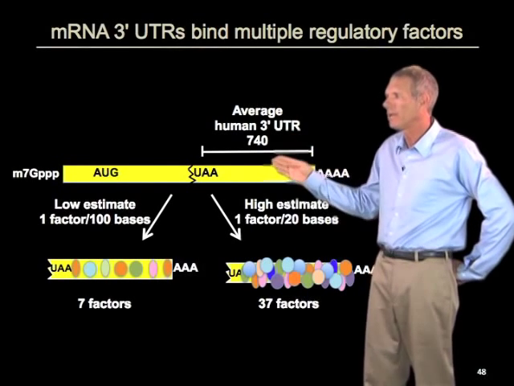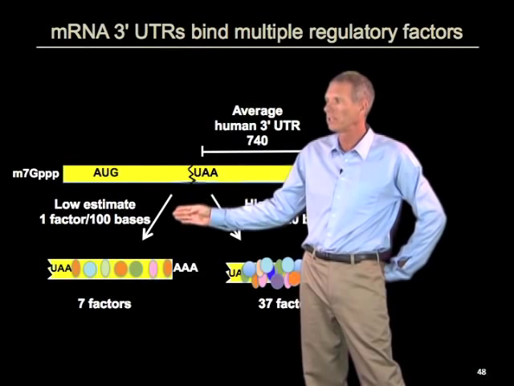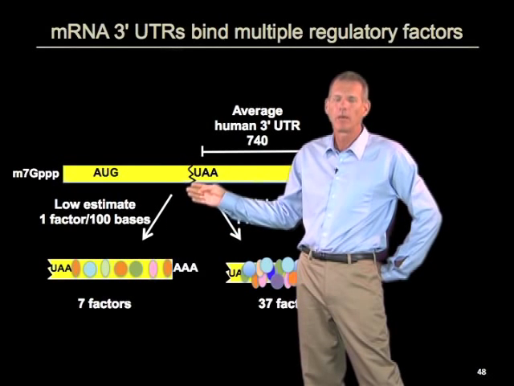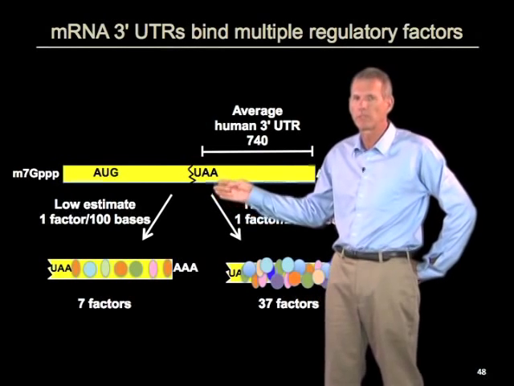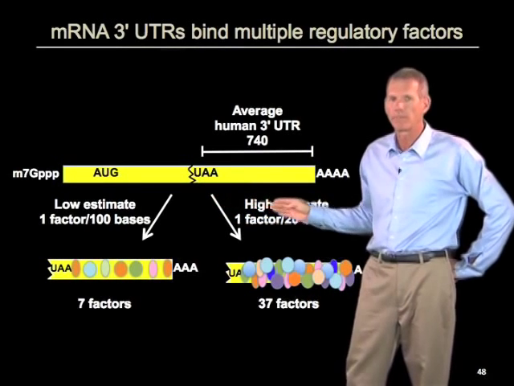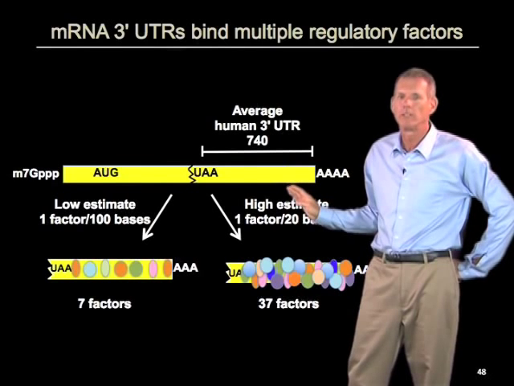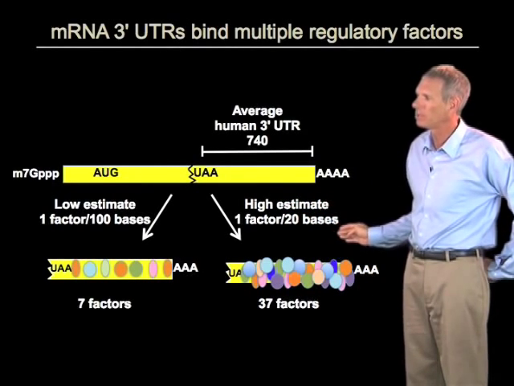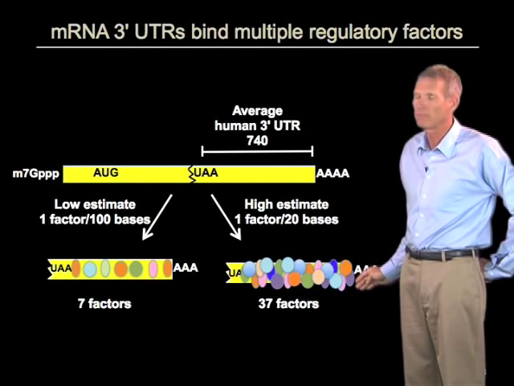Well, a low estimate might be 1 factor per every 100 bases. But we know that in general, proteins bind to sequence elements of around 10, and microRNAs bind to around 20 nucleotides. So maybe a high estimate would be 1 factor binding per every 20 bases, which would lead to 37 factors bound.